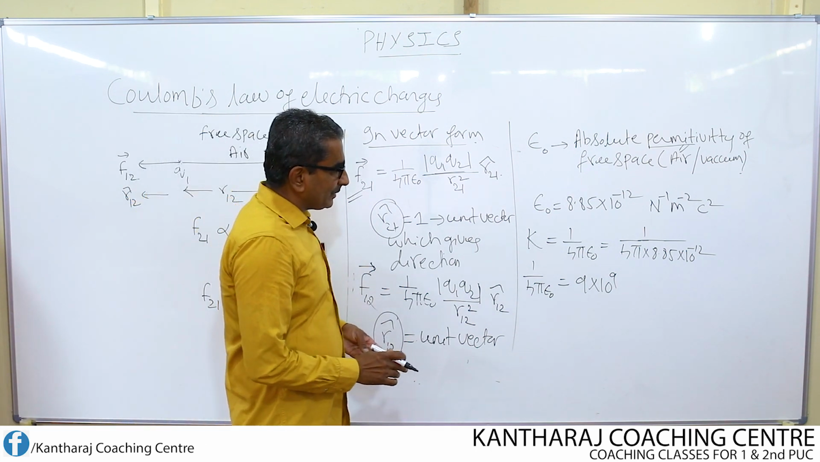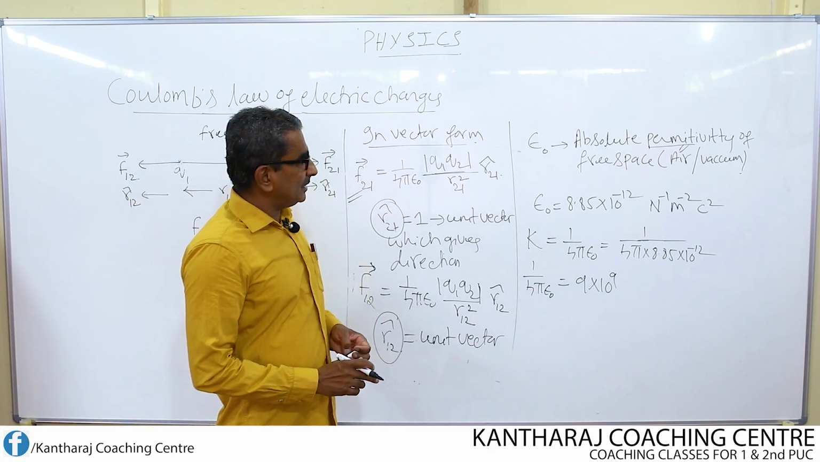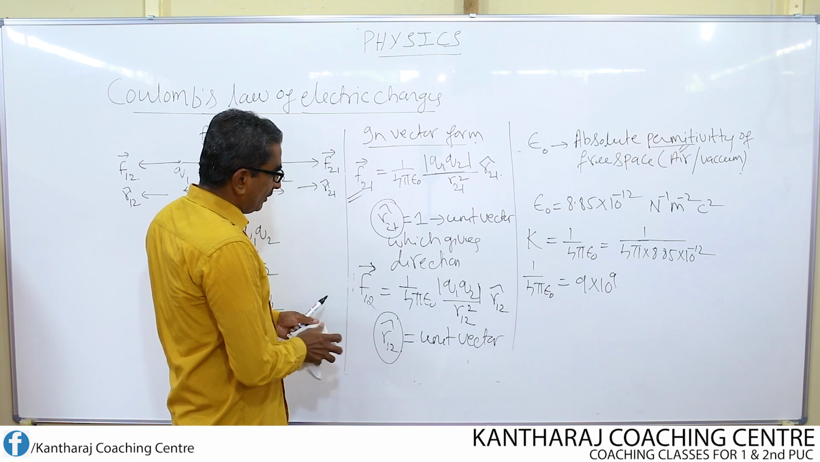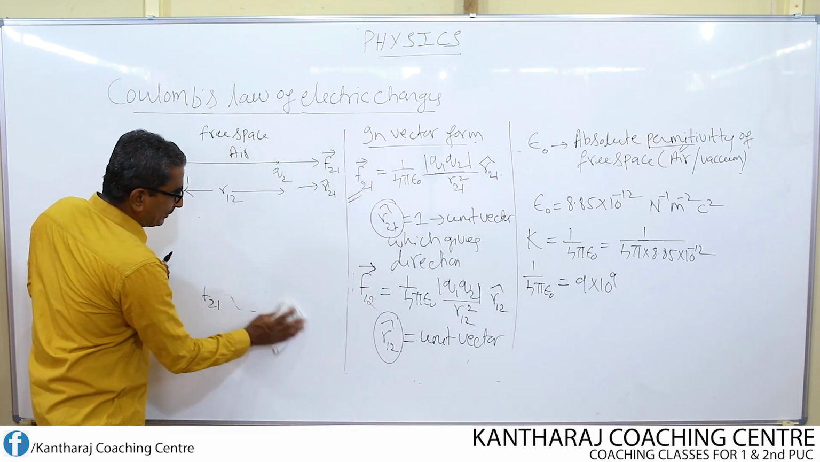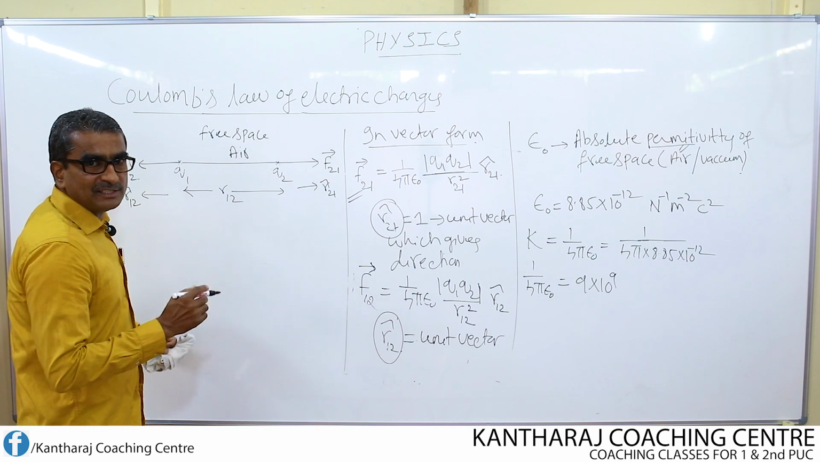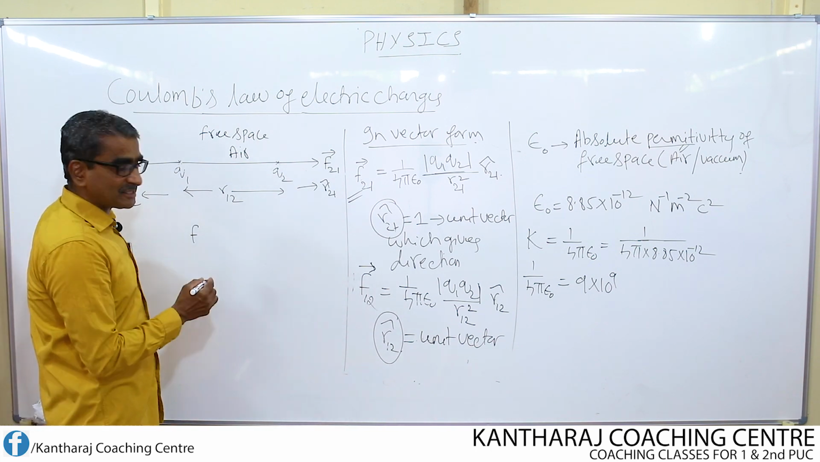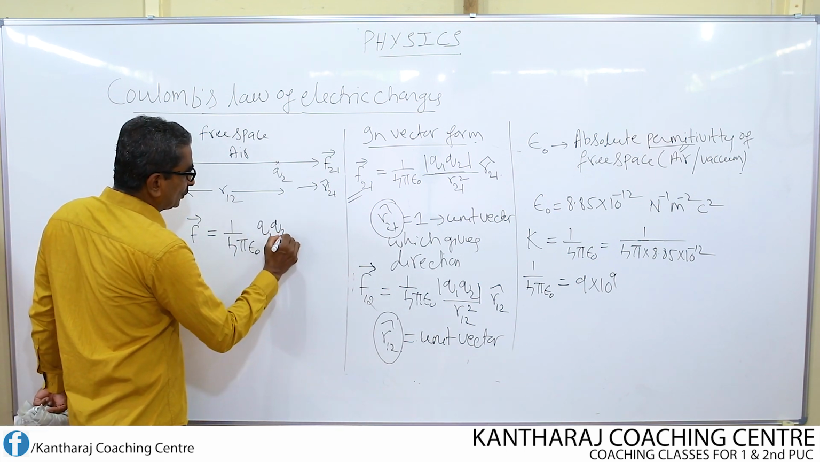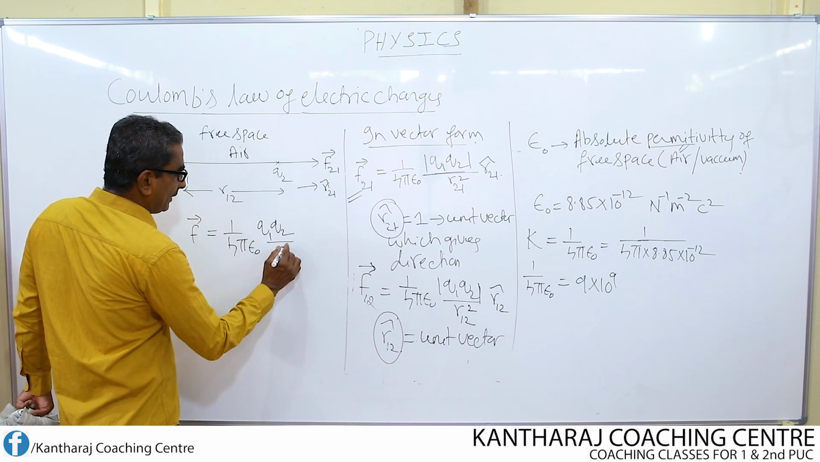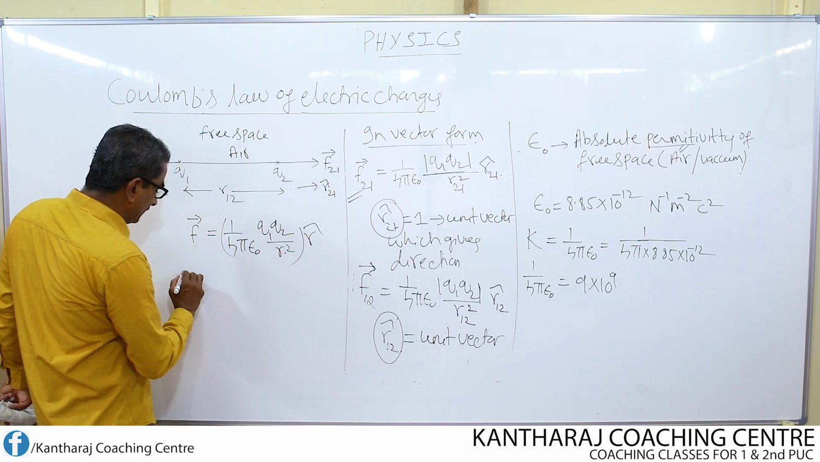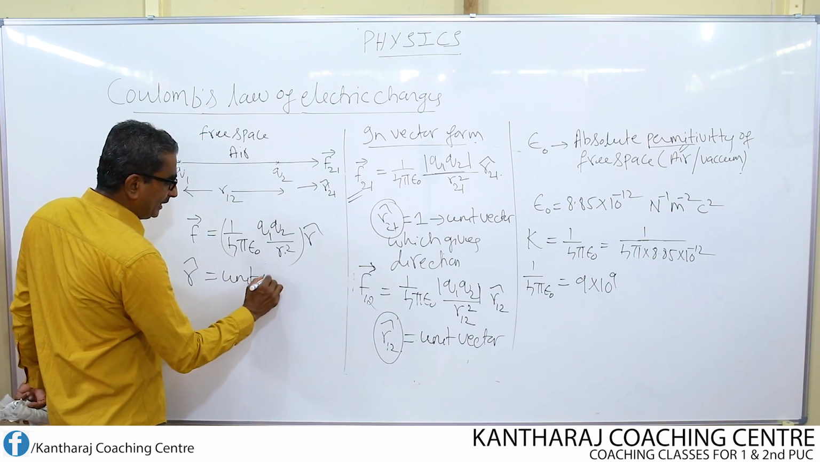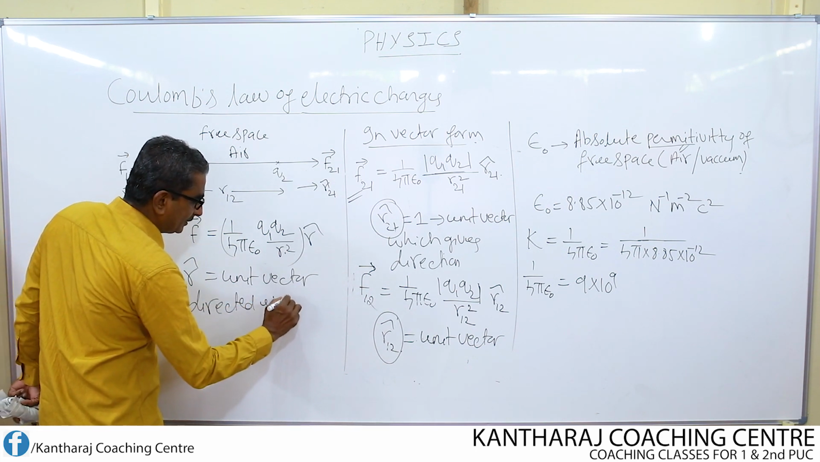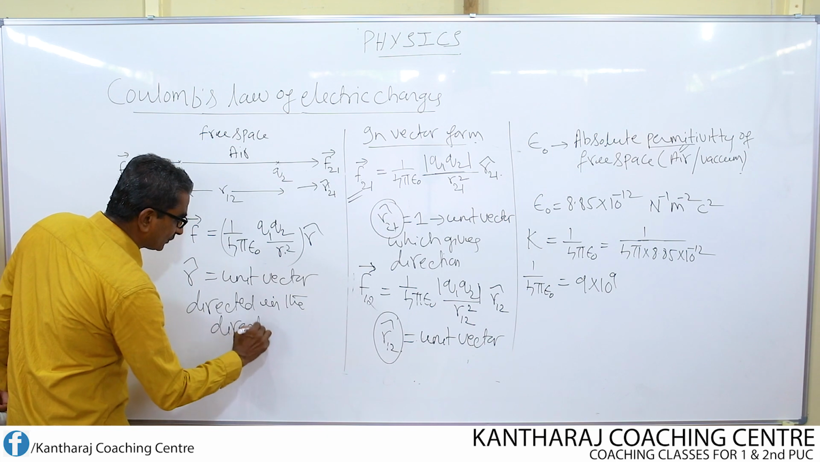In the examination, suppose they ask you to write Coulomb's law in vector form and explain the terms. No need to write all these equations. Make it as simple as possible. How to write Coulomb's law in vector form in the simplest manner? F equal to 1 over 4 pi epsilon naught, Q1 Q2 divided by R square, into R cap. What is R cap? R cap is nothing but a unit vector directed in the direction of force.